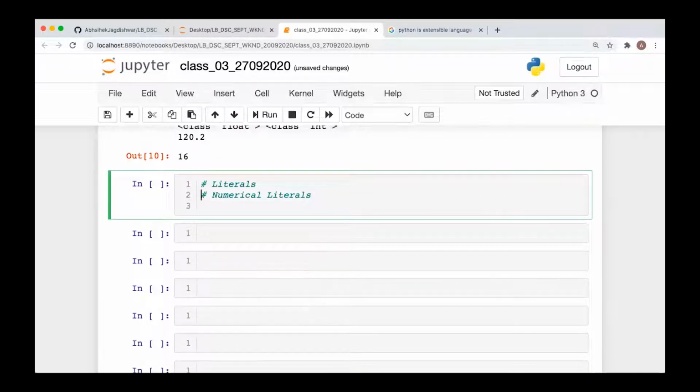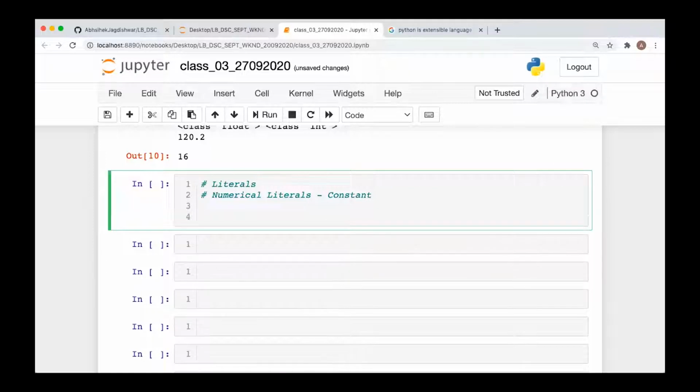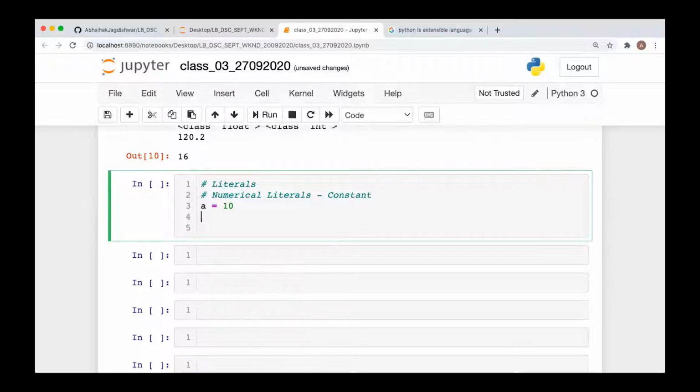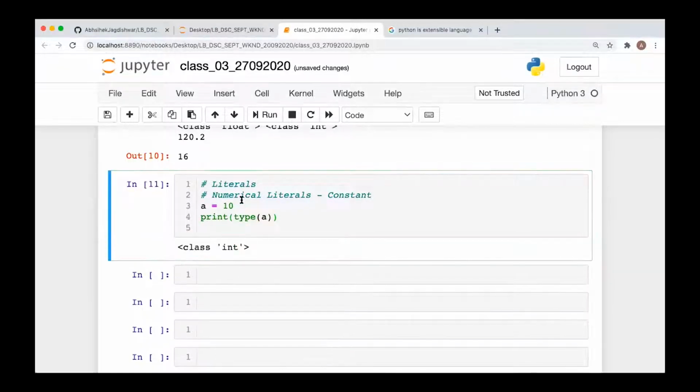Now these numerical literals are nothing but constant values. Okay. So any value which you use in Python, that is a literal. For example, a is equal to 10. It is an integer literal. If you want to check the type of a, you can check it using the type function. It will give you int, and then you can print the value also by passing a in the print function. So it is printing 10. Okay. Remember, when you use multiple values inside the print function separated by commas, the output you get is separated by a space, in the same line.